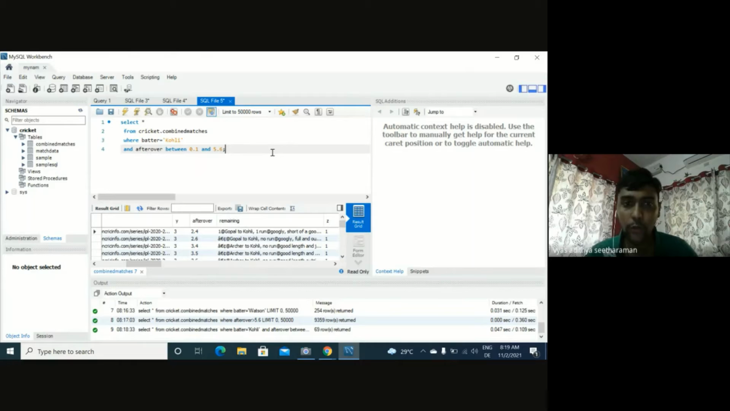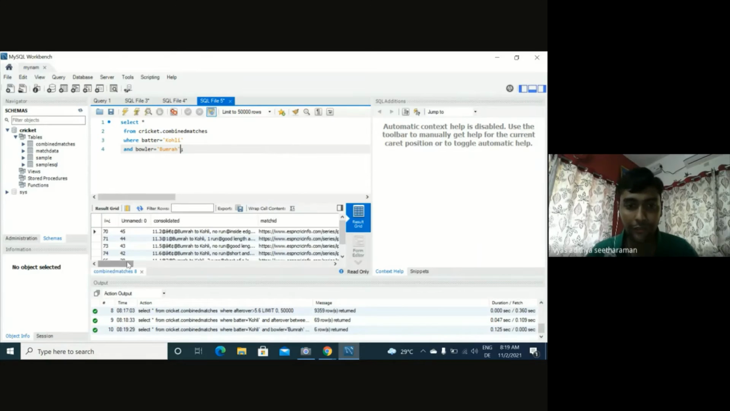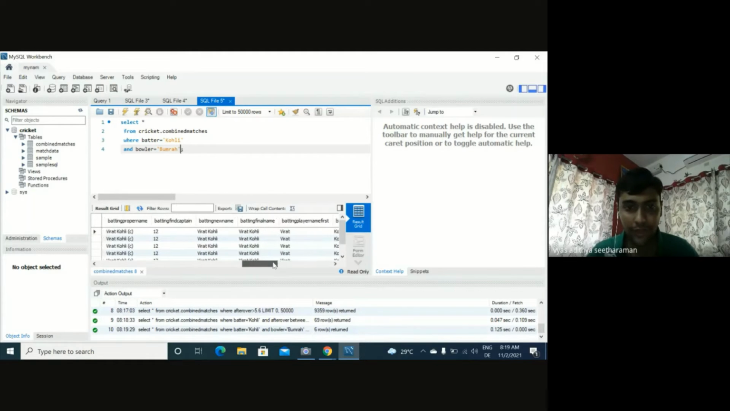Another thing we can do with these multiple conditions is, suppose we want to see matchups between a batsman and a bowler. So for example, we want to see how Kohli has performed against Bumrah. I can put where batter equal to Kohli and bowler is equal to Bumrah, right? So to see the deliveries batted by Kohli where the bowler was Bumrah. See, there were 6 balls that Kohli has faced from Bumrah.